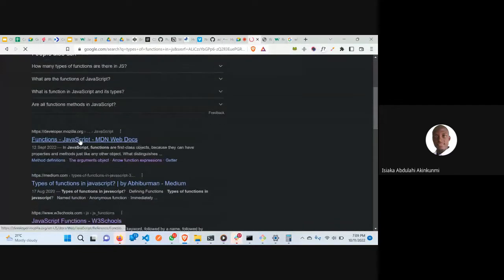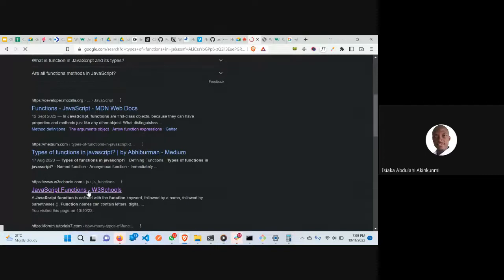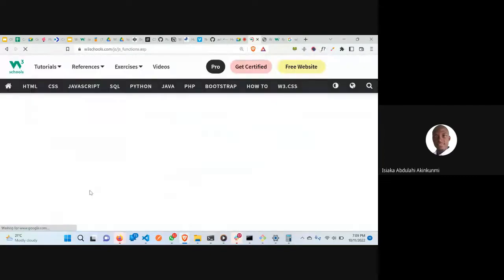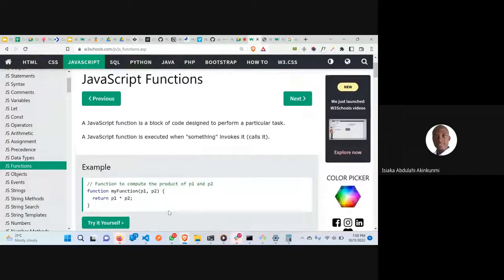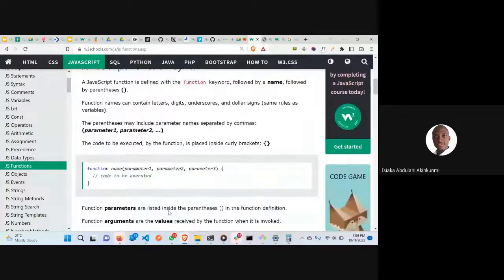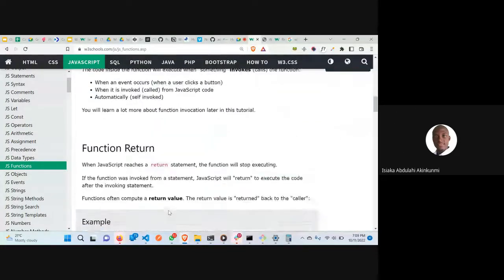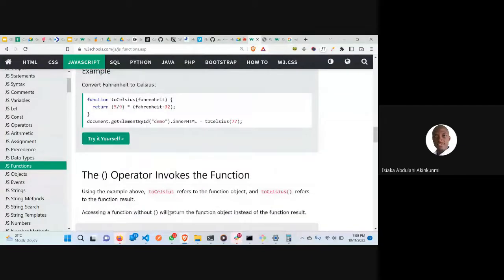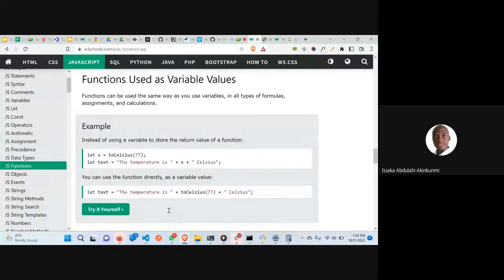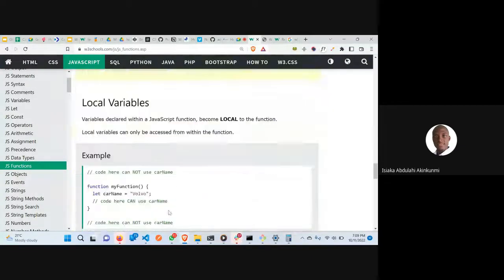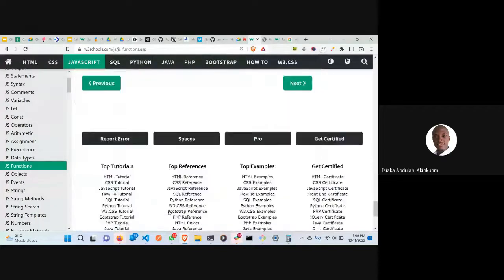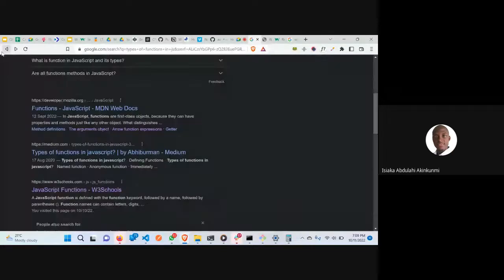So, different types of function. You can use W3Schools. You can see this is a function, this is the syntax here. It has a parameter. We have invocation. Yeah, a function can be used as a variable. Oh, I think this is not what I want exactly.